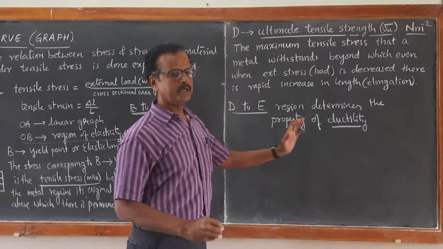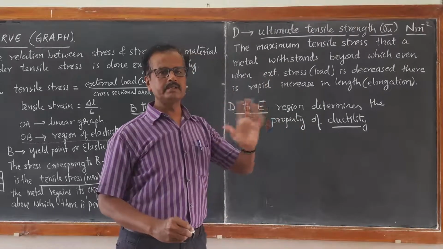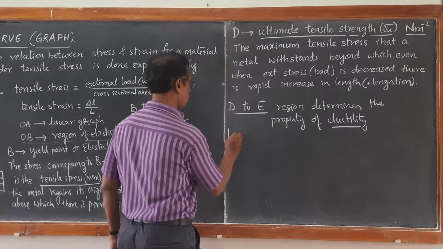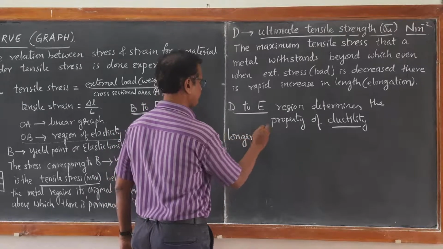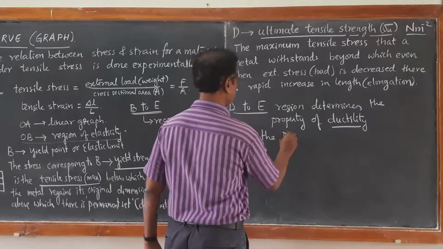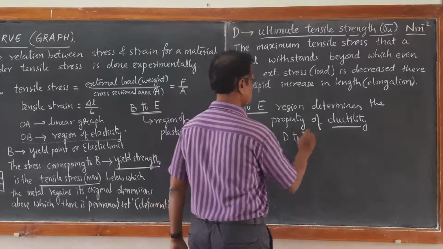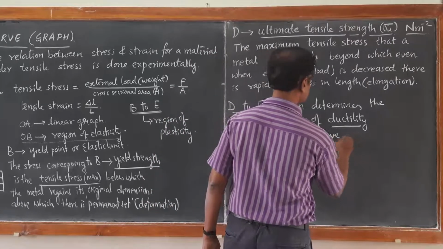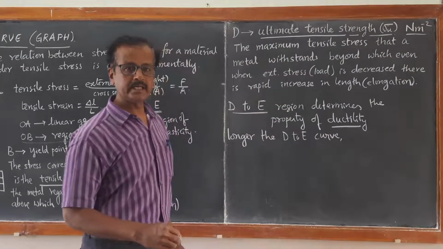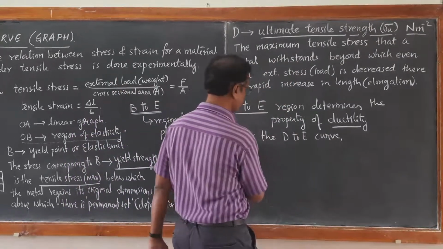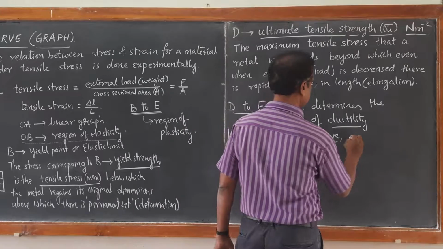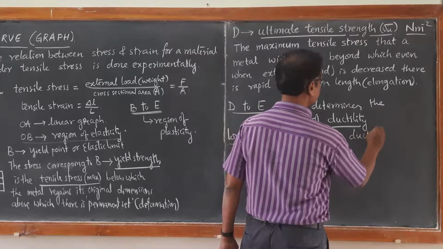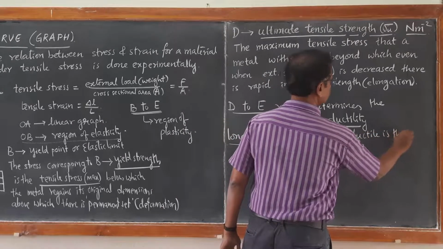If the D to E curve is longer, the more ductile is the material. Longer the D to E curve, more is the ductility, more ductile is the metal.